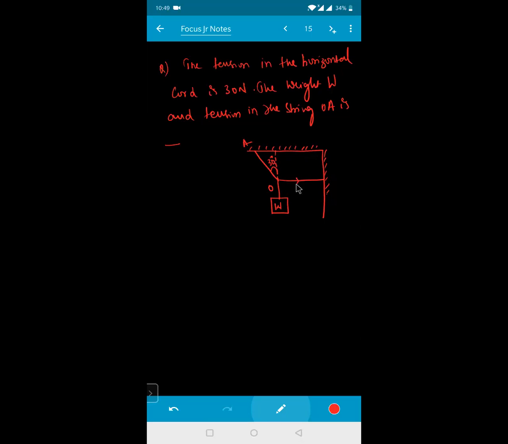Okay, and in the horizontal cord the force is 30 Newton. Equal and opposite, that will be your 30 Newton. And this is your origin. This is your point A. Now resolve it and try to do the problem.